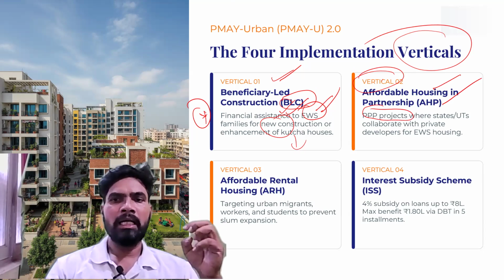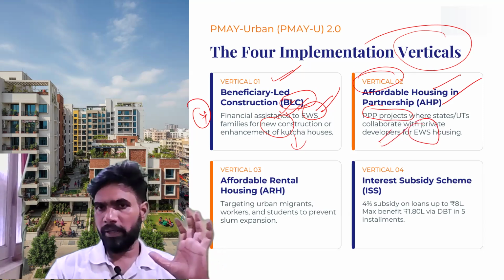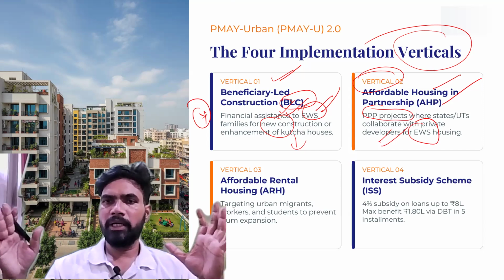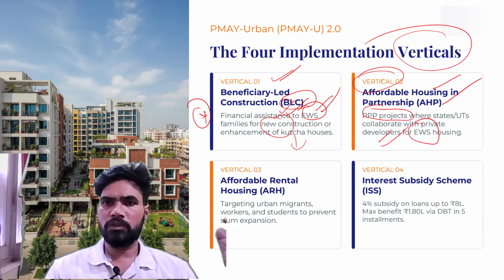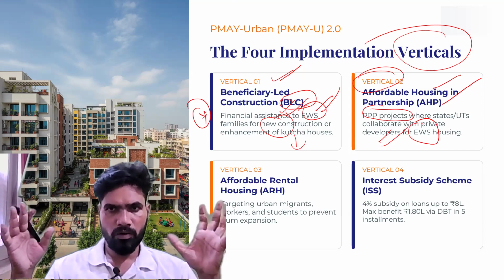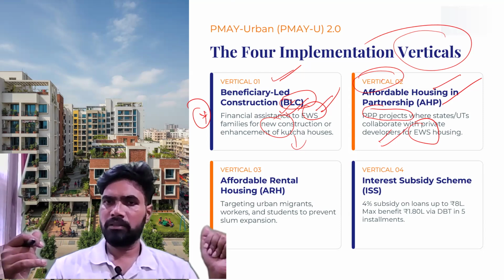Once again, for economically weaker sections of society only, housing will be developed, but it will be a big project, and n number of houses will be constructed. Affordable houses will be constructed, and they will be given the houses.